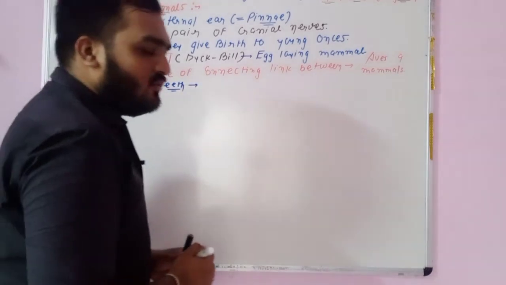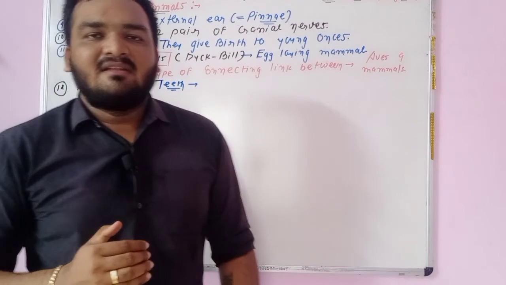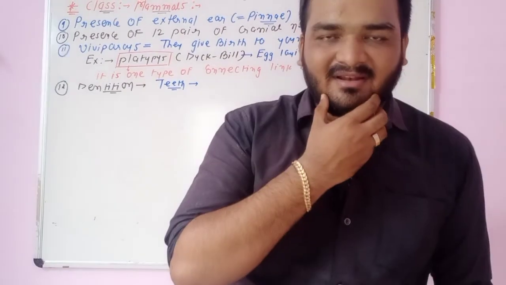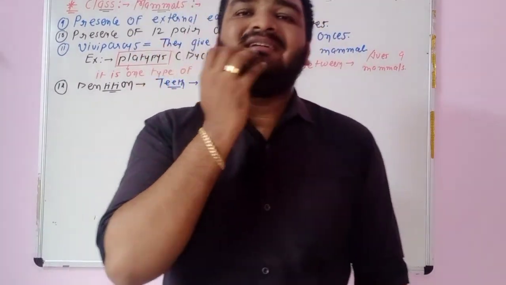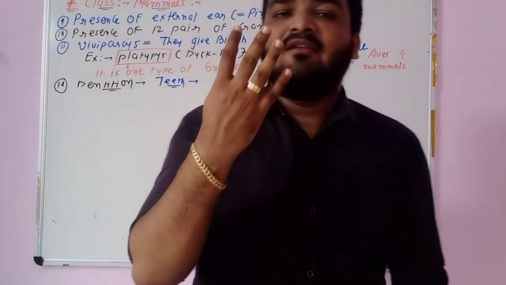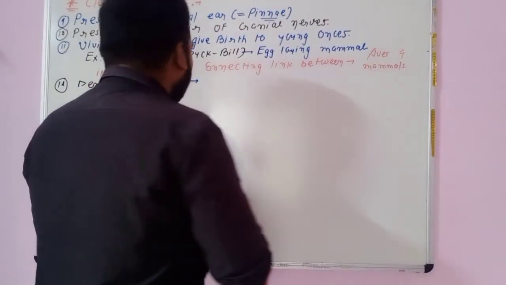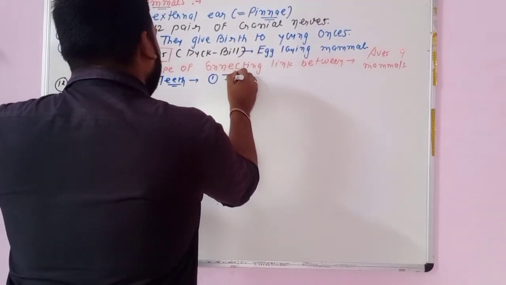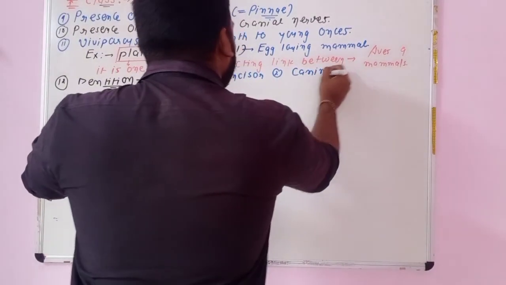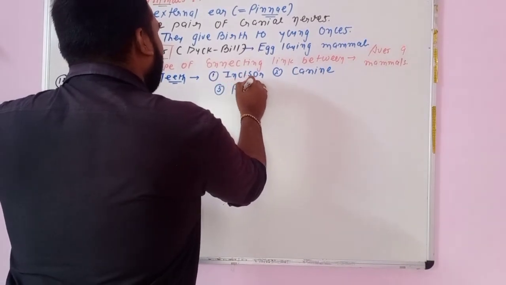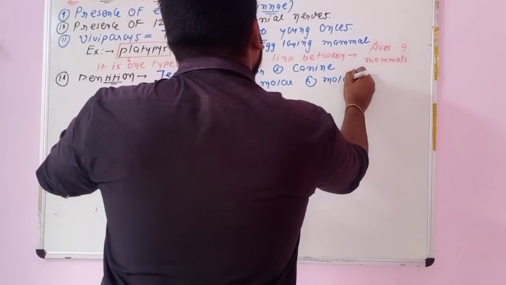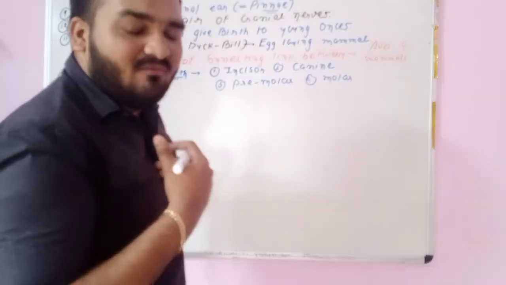You know that the two types of dentition are there: the homodont and heterodont. What is the meaning of homodont? If all teeth are similar, it is known as homodont, and if all teeth are dissimilar, then it is known as the heterodont. Like, see, we are the humans. We are having the total 4 types of teeth. Remember the 4 names. First one is incisor. Second one is canine. Third one is the premolar, and fourth one is the molar. So we are having the heterodont type of teeth. Humans are having the heterodont.